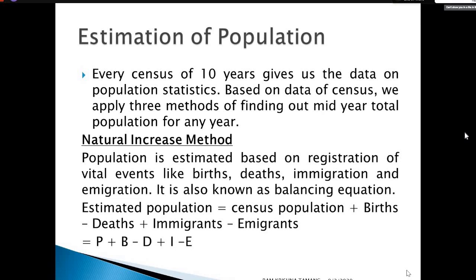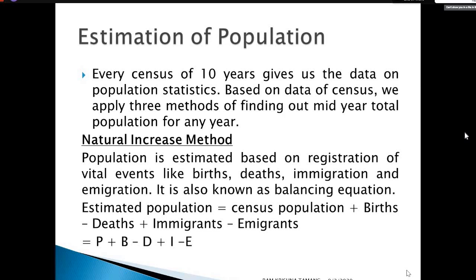There are many vital events, like marriage and divorce, but we only study the events that change the population: birth, death, and migration. In migration, we should include immigration and emigration.